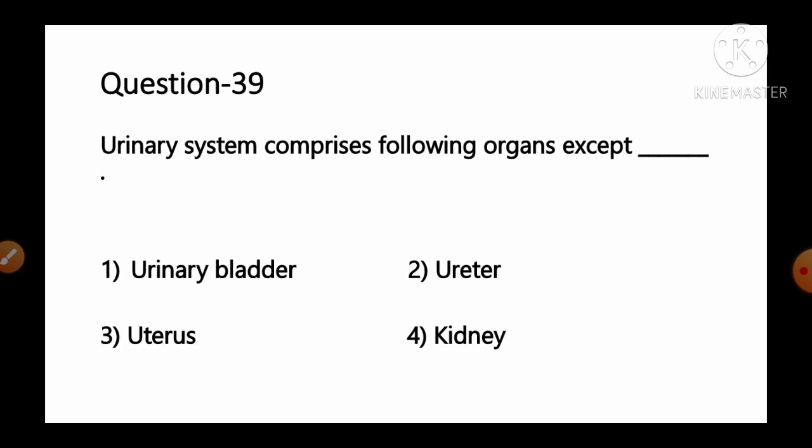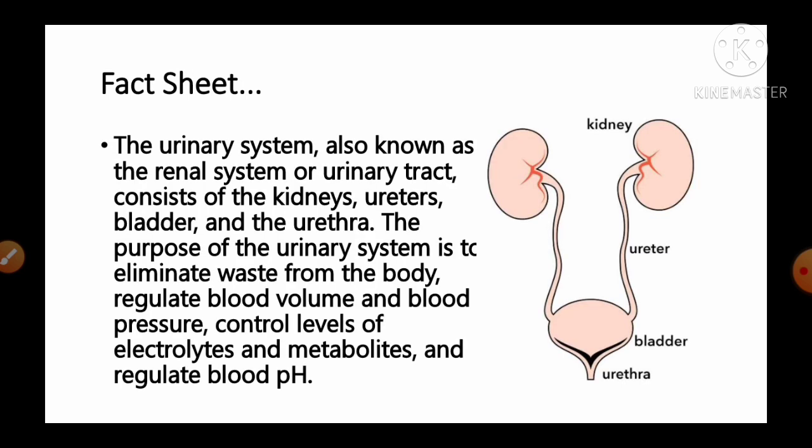Move to the next question, number 39. The urinary system comprises the following organs except: option number 1 urinary bladder, number 2 ureter, number 3 uterus, number 4 kidney. And the fact given regarding this question: the urinary system, as shown in the below figure, also known as the renal system or urinary tract, consists of the kidneys, ureters, urinary bladder and the urethra. The purpose of the urinary system is to eliminate waste from the body, regulate blood volume and blood pressure, control levels of electrolytes and metabolites, and regulate the blood pH.